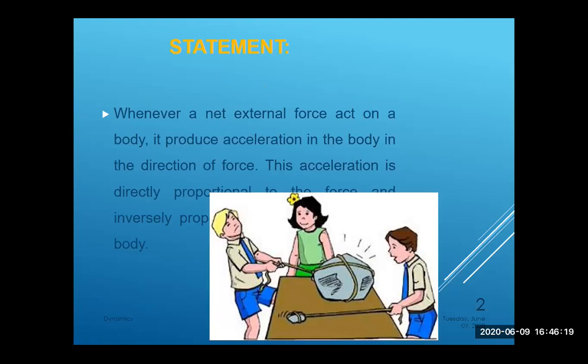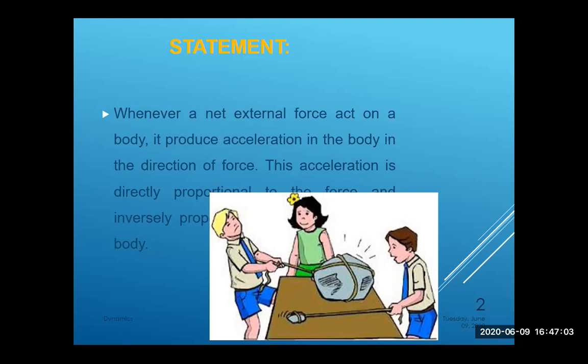I'm repeating it again. Whenever you apply force on a body of some mass, this force will produce acceleration in the body. Acceleration produced is directly proportional to the force and inversely proportional to the mass. If the same kid is applying force on a 1 kg mass, and now this mass is replaced with 100 kg, of course, when the mass is increased, more force is needed. So this is the relation. The more the mass, the more force is required to produce the acceleration. The less the mass, the less force is required to produce the acceleration.